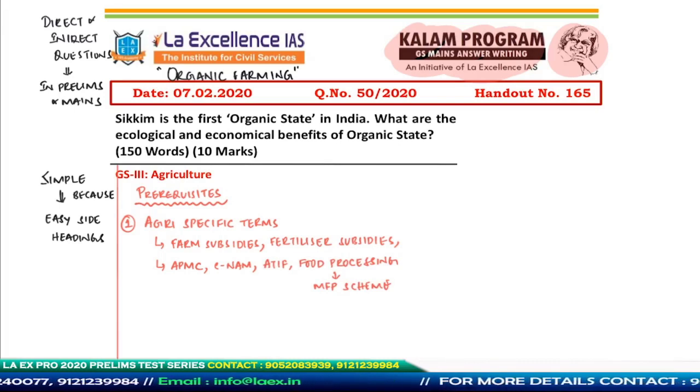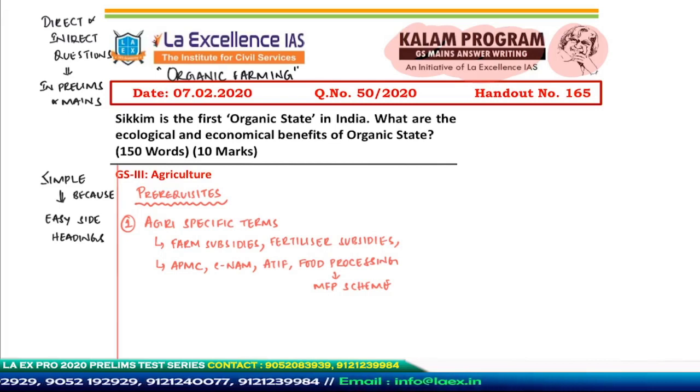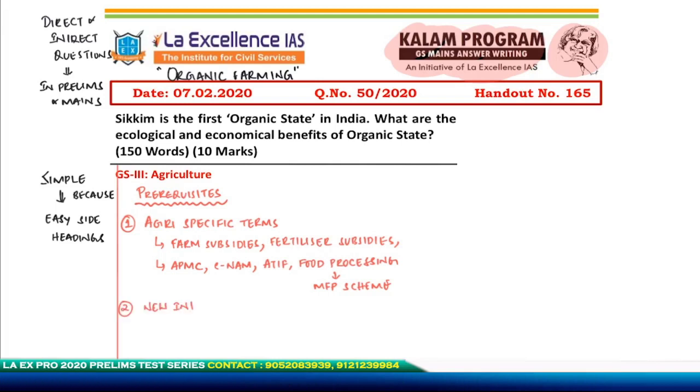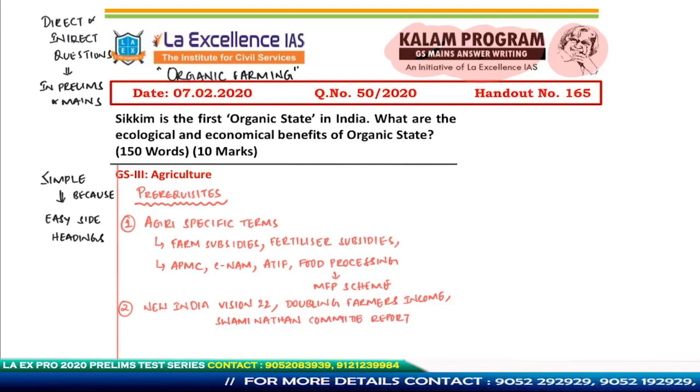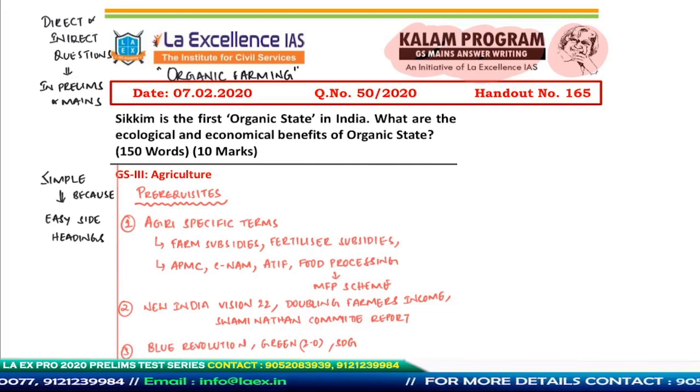There are some of the other current affairs that keep popping up in your newspaper in relation to agriculture. You need to write these things. The usage of these concepts is going to load your answer. It will increase the value of your answer. In addition to this, there are certain documents which are related to agriculture. You could talk about New India Vision 2022, which calls for doubling farmers' income. This is basically an important concept, and keywords like this can be used to improve your answer. You could talk about blue revolution, green revolution 2.0, and so on. So these policies and phenomena can be used to increase the density of your answer.